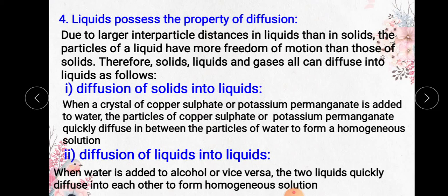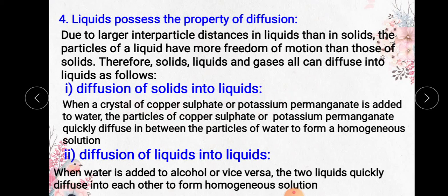Okay. Second one, diffusion of liquids into liquids. It is an example. Even copper sulfate, potassium permanganate, or ink, if you add in water, it will diffuse easily. It is an example of solid into liquid. Then even sugar and salt dissolved in water are also examples of diffusion of solid into liquid.